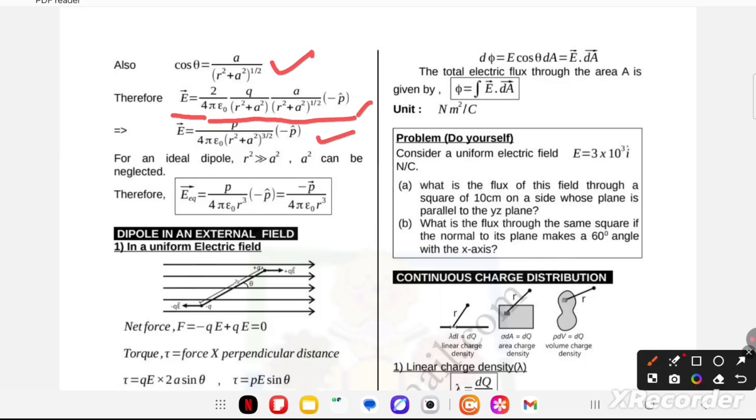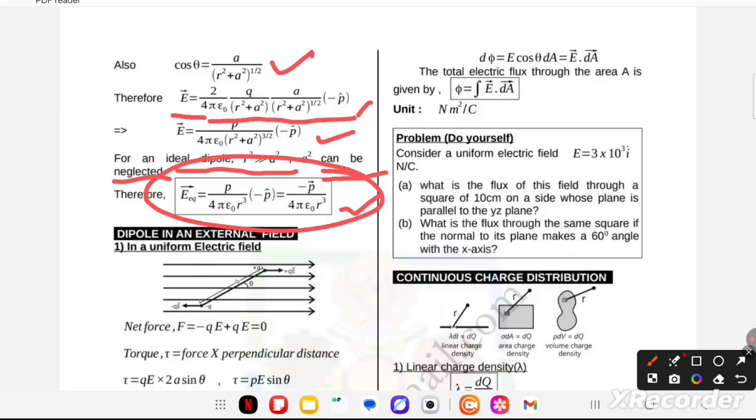After calculation we have E equal to p upon 4 pi epsilon naught (r square plus a square) to the power 3 by 2, along minus p cap. For an ideal dipole, r square is much greater than a square, so a square can be neglected. Therefore E equatorial is equal to p upon 4 pi epsilon naught r cube, along minus p cap, so minus p vector upon 4 pi epsilon naught r cube. This is a standard result for the electric field on the equatorial line.